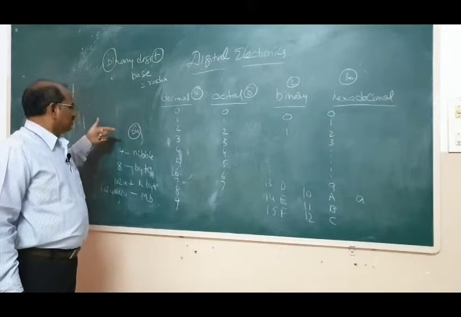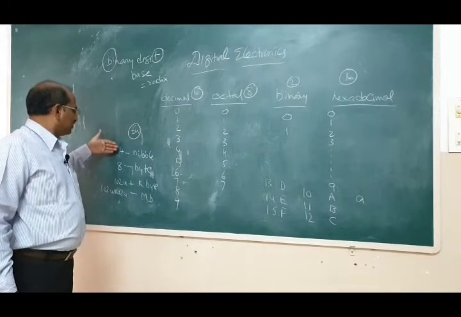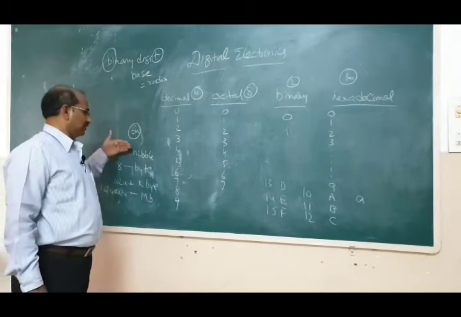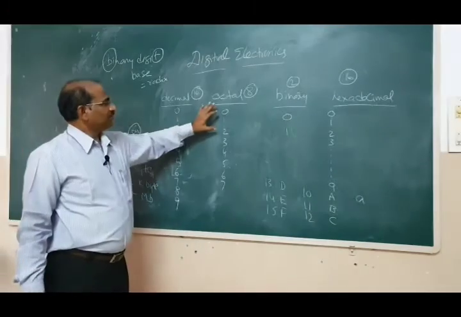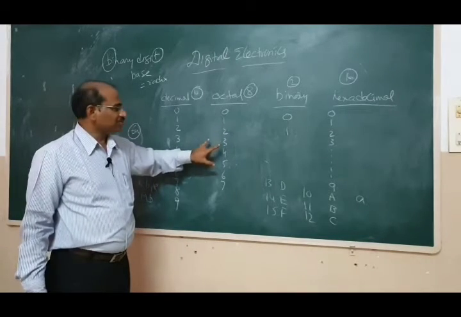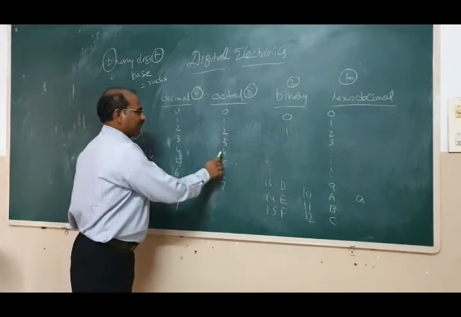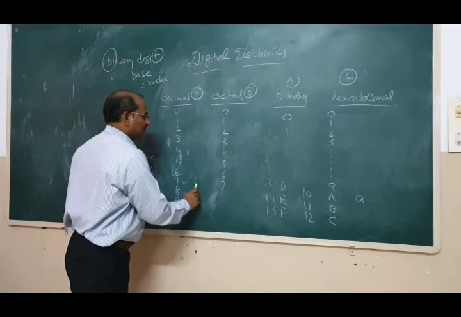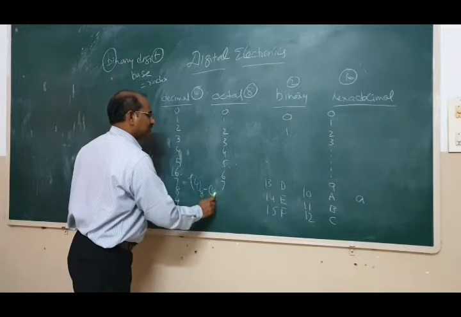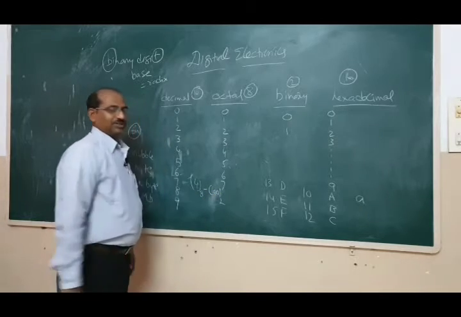Now, do we use only these as measures? No, but these are the popular ones. For example, to convert any octal number we use a size of 3. That means, say, the octal number 4 can be written as 100 in binary form.